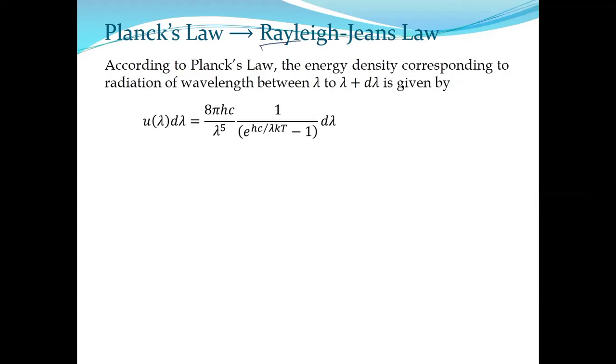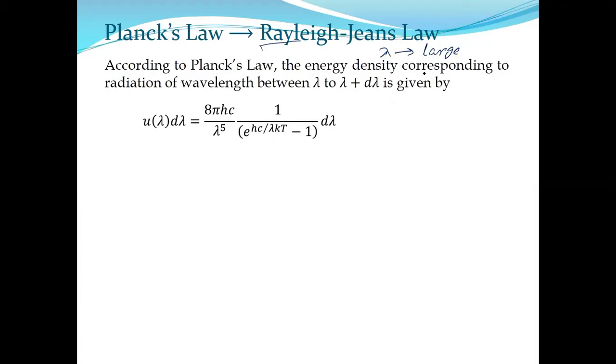Therefore, we'll use this concept. That means Rayleigh-Jeans law is valid when wavelength is large. Only then can Rayleigh-Jeans law be applicable. Now look closely at Planck's formula. Whether you have written it in terms of wavelength or in terms of frequency, you have this term e to the power something minus 1. In terms of frequency, it is e to the power h nu by kT minus 1. In terms of wavelength, it is e to the power hc by lambda kT minus 1.